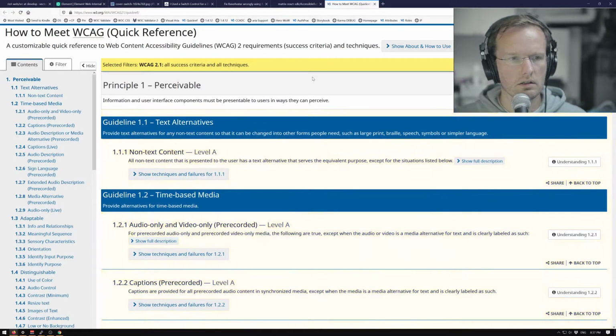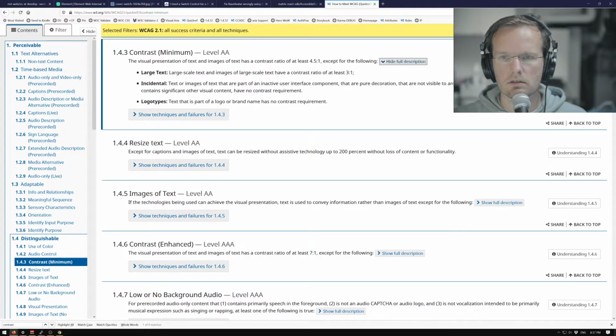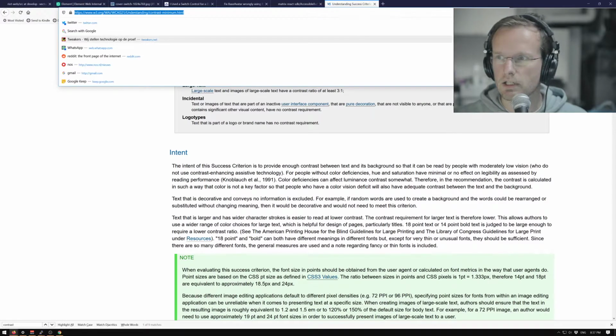WCAG contrast minimum. This is the one. Yeah, I'm just going to link it from the Understanding page.